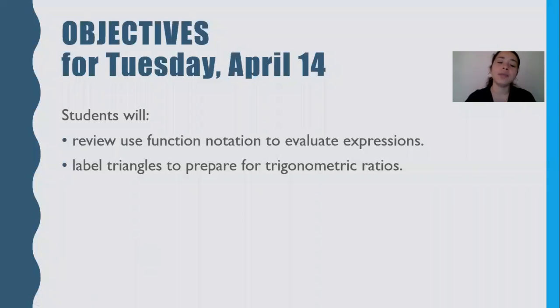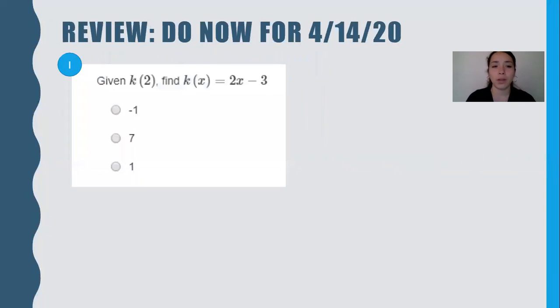All right, so today's objectives: we will review the function notation to evaluate expressions. That's what we did on our last lesson. We'll review that, especially if you weren't here for that lesson. It'll be a quick review. So if you still don't understand it, please come to office hours and ask questions. And then we're going to prepare to label triangles to prepare for trigonometric ratios. I know these all are really big math words, but don't worry, they're pretty easy concepts, especially for this group. So we'll just try to go through them. And again, if you have any questions, let me know.